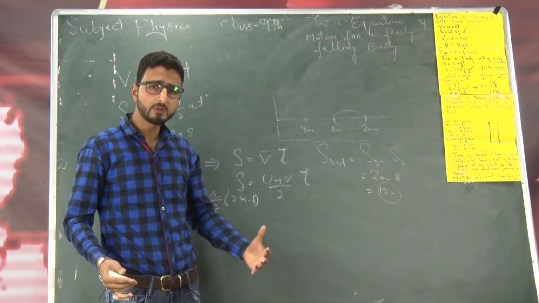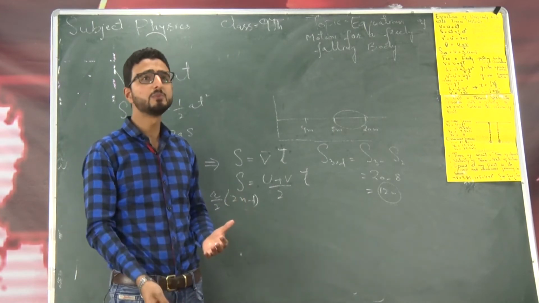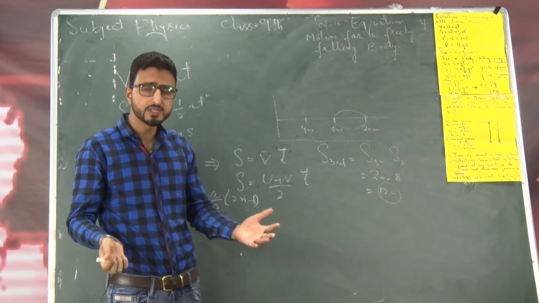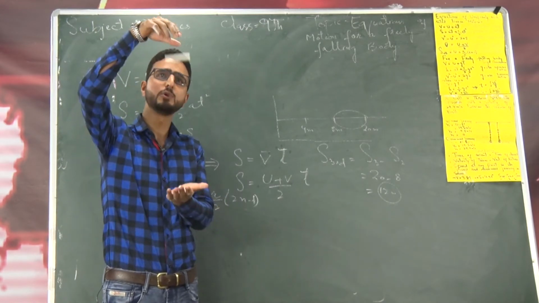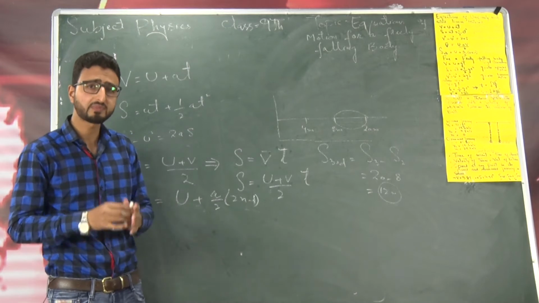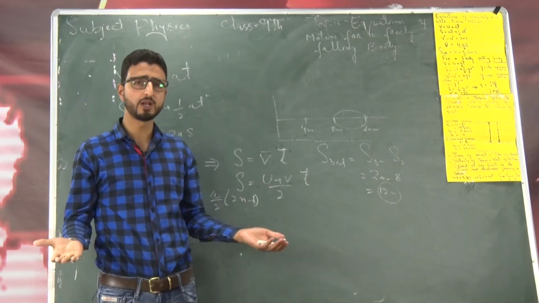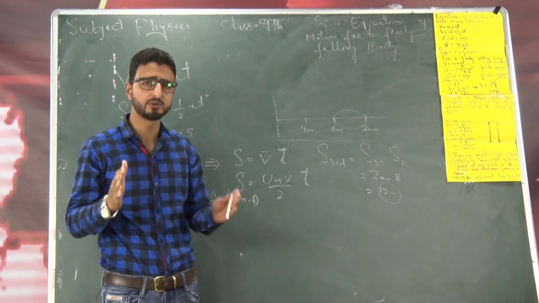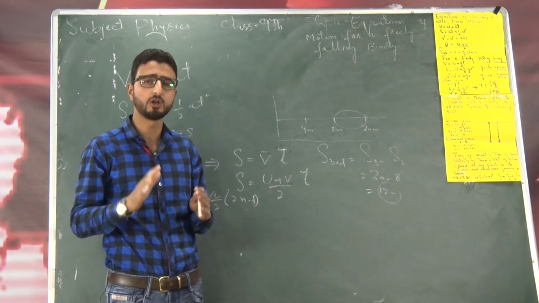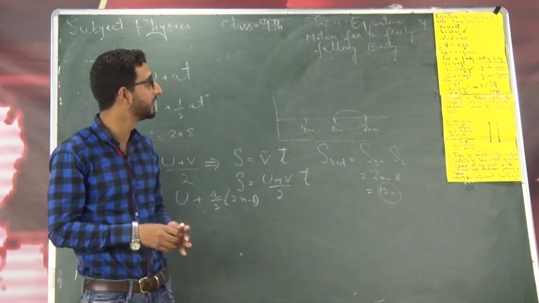Now what is meant by the freely falling body? I have already explained it in the previous lecture. Simply if you throw a ball upwards or downwards, or if you release it from rest, that is simply called a freely falling body. And the acceleration that is produced in the freely falling body is called the acceleration due to gravity. I have already elaborated all these things in the topic of small g, that is acceleration due to gravity.